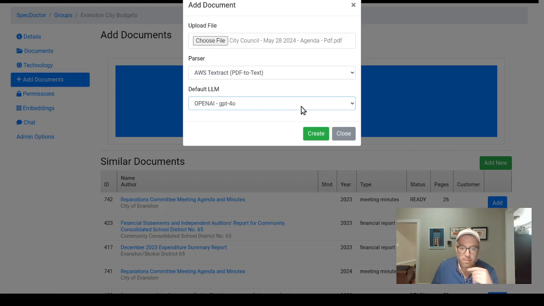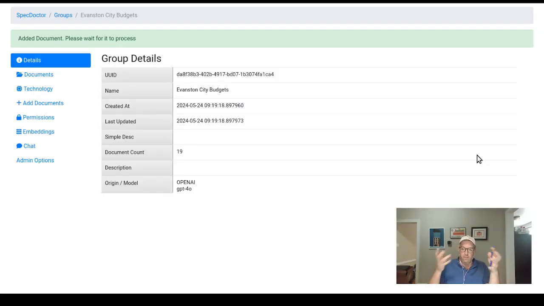What's cool is I can pick which tech stack I want to use. There are all these large language model stacks out there now: OpenAI, Google Gemini has one, AWS has one called Claude. It's actually through a company called Anthropic. I can pick which one I want to process it. The best one right now is GPT-4o. So I'm going to pick that, the main agenda, and we're going to add this document. This document will probably take a few minutes to process, because we need to take that whole PDF, it gets digitized, turned into parsable information, and then it gets processed by the large language model.